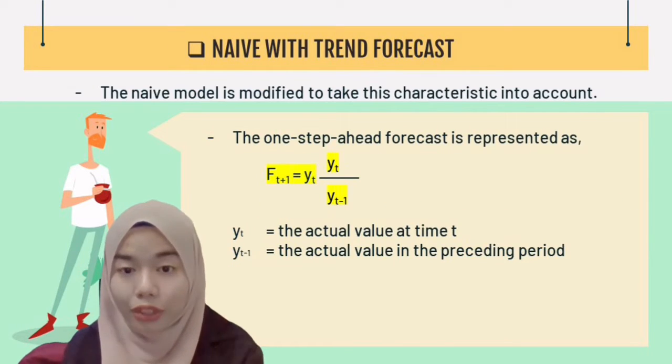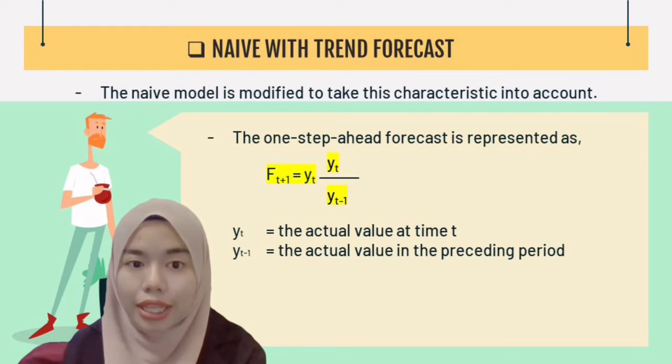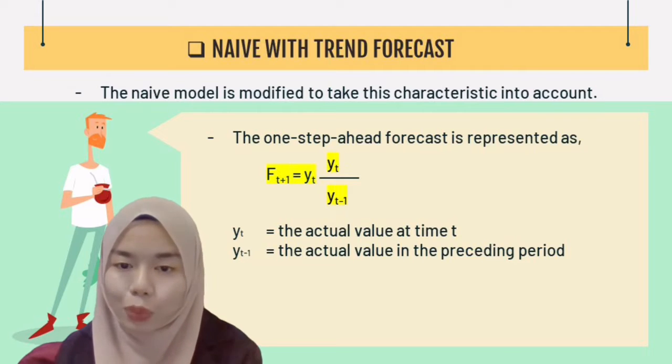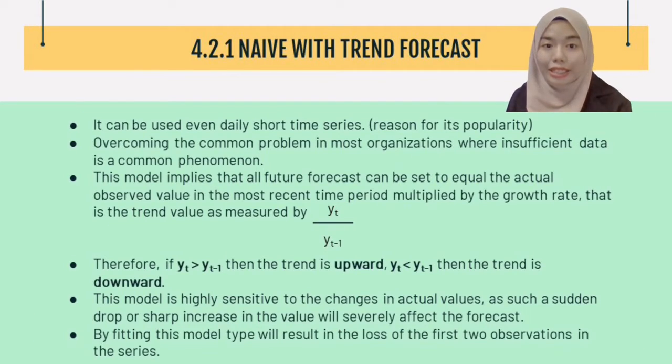Next is naive with trend forecast. The formula for this model is Ft+1 = Yt times (Yt over Yt-1). The reason for its popularity is it can be used even for short time series. Thus, overcoming the common problem in most organizations where insufficient data is a common phenomenon. This model implies that all future forecasts can be set to equal the actual observed value in the most recent time period multiplied by the growth rate, that is the trend value as measured by Yt over Yt-1.